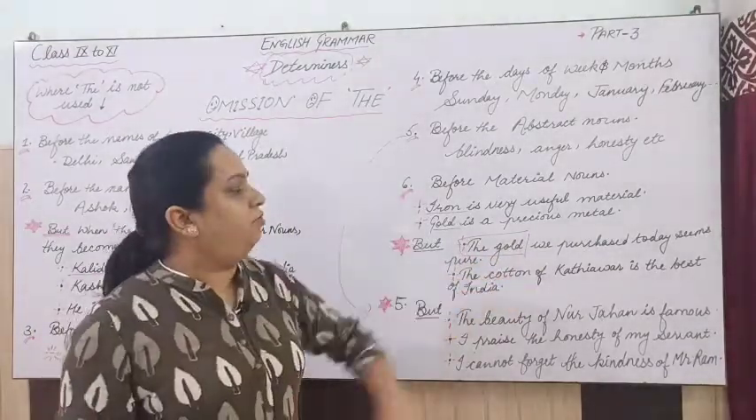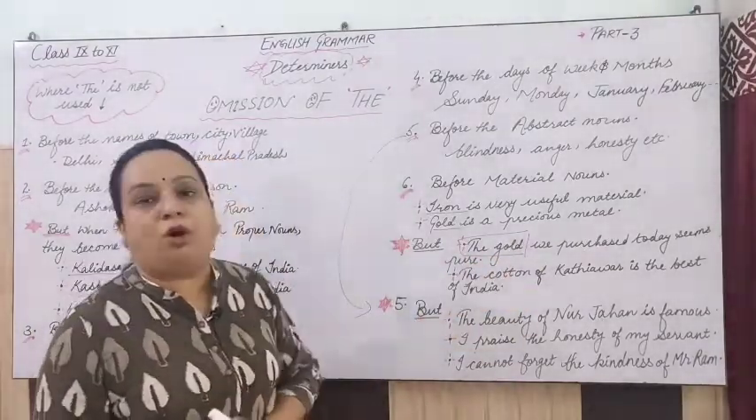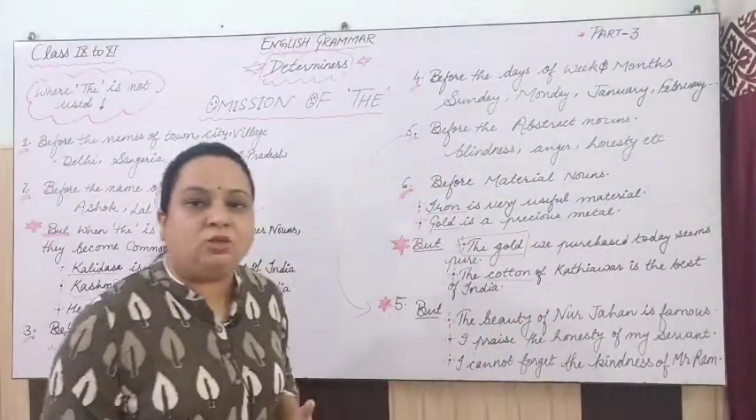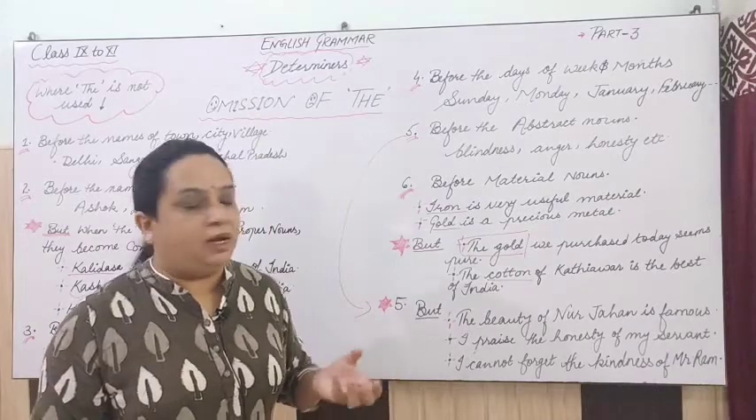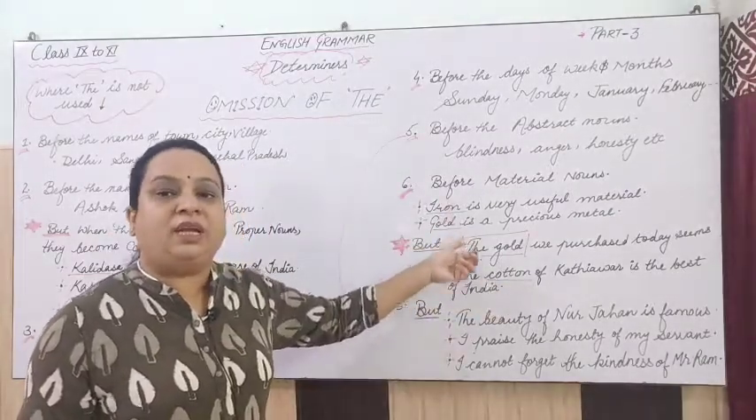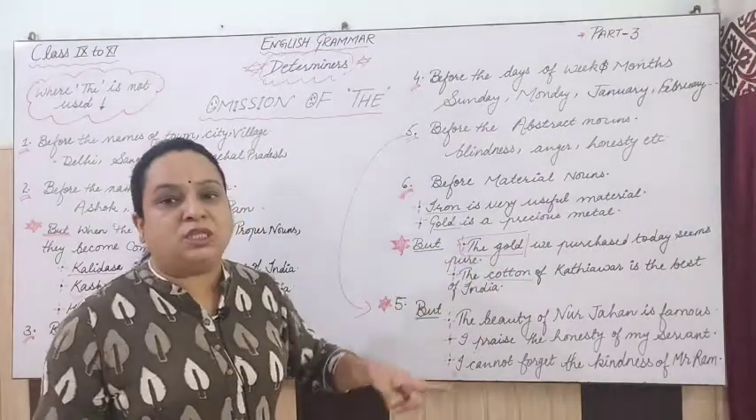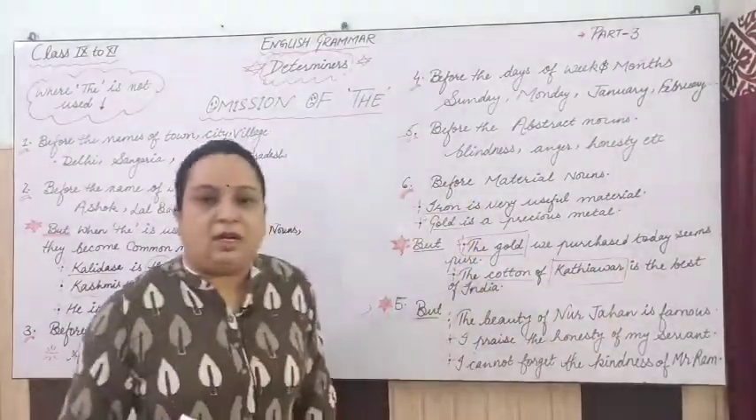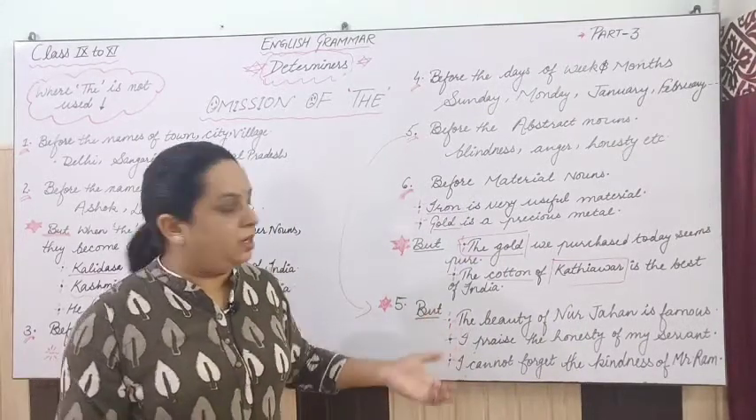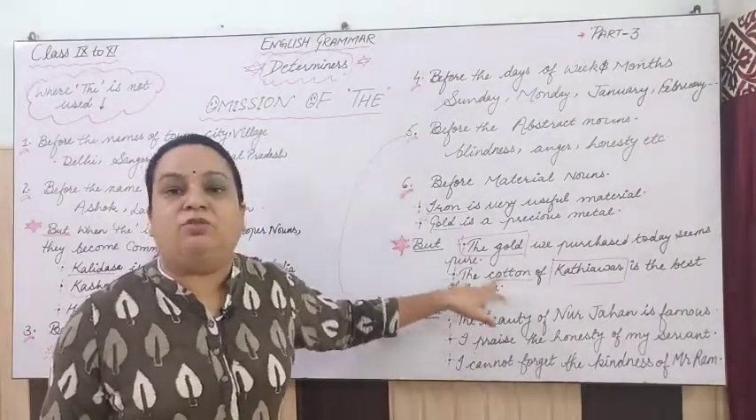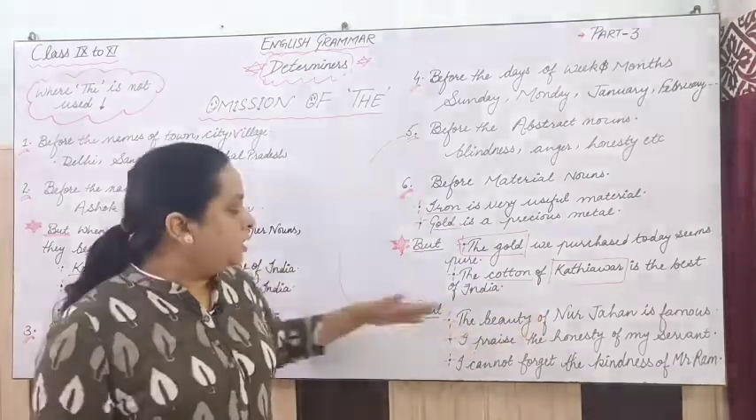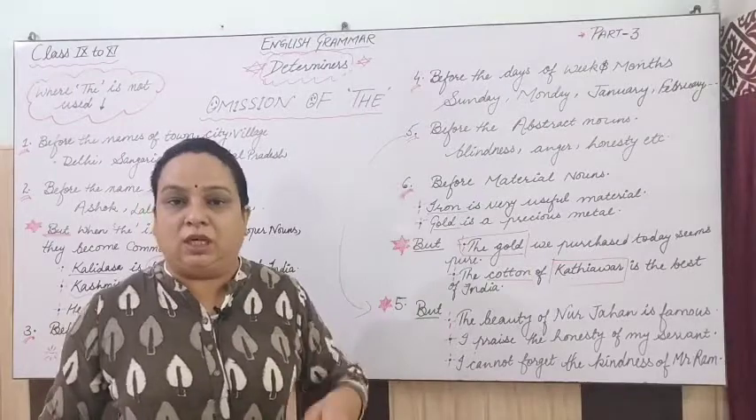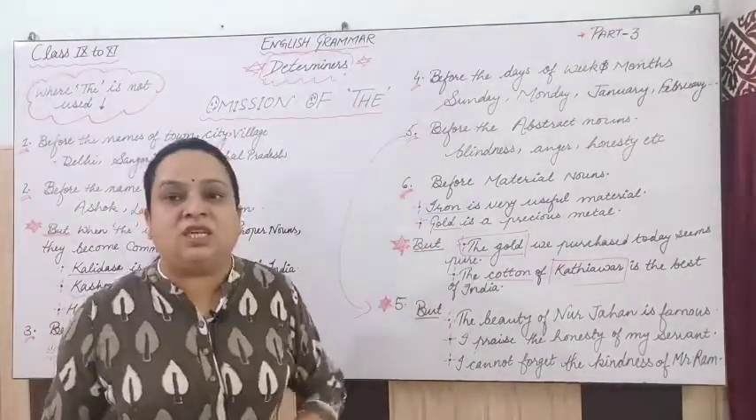Now, the cotton of Kathiawar is the best in India. Now I am talking about cotton. Cotton is what? In general it is a material, right? And we cannot use the with material nouns. But the exception is that we are talking about the cotton of a particular place, right? So that has been made particular. Now we have to add the with that, right? So this was all about omission of the, and we have done 6 rules here.